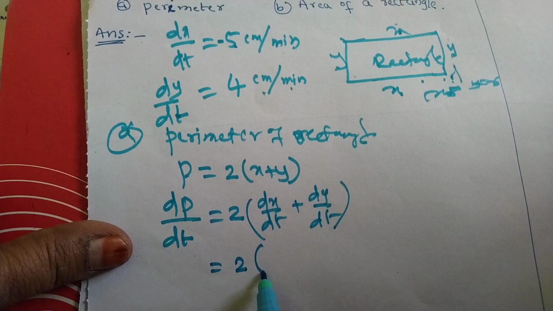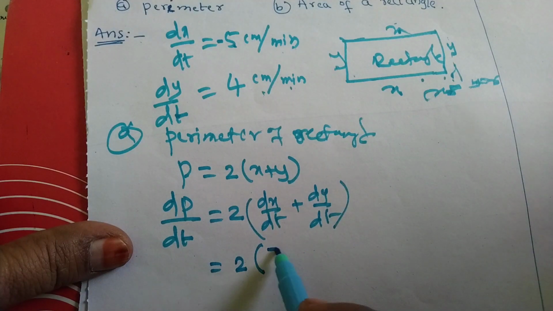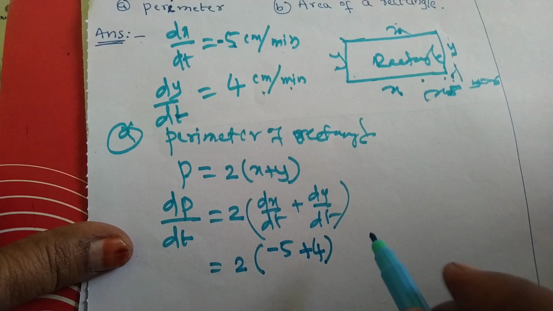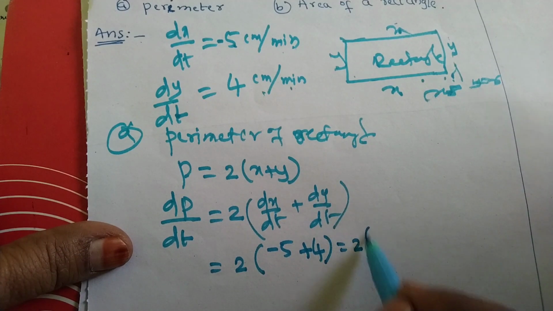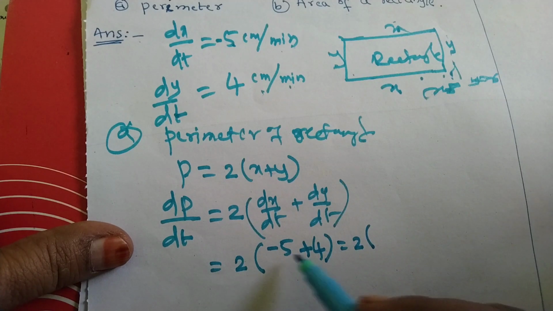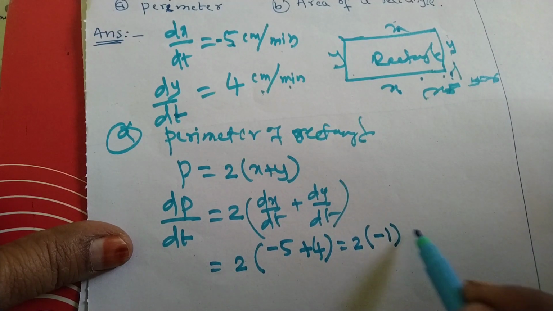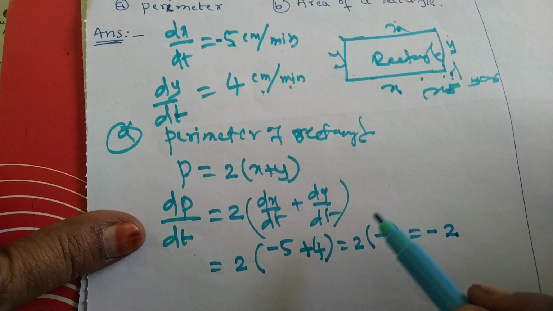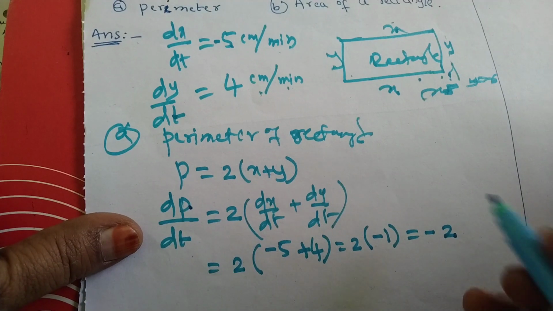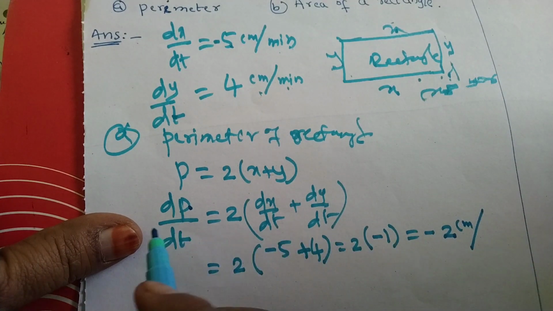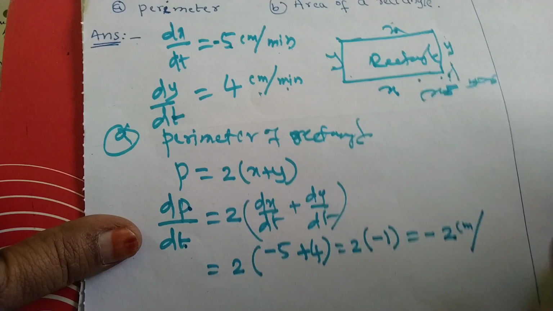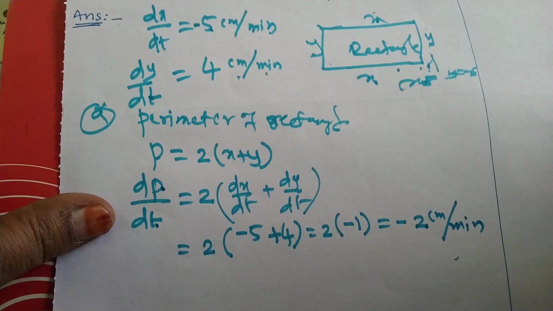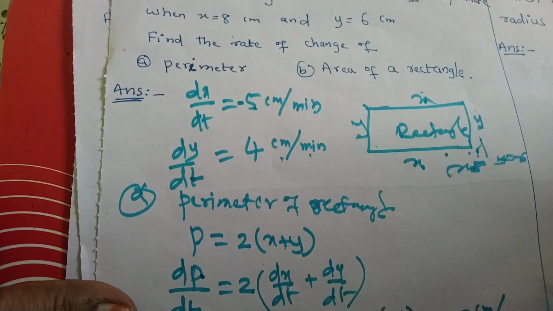So this equal to 2. Here dx by dt is given -5 plus dy by dt is given 4. So 2 into bracket, it will become -5 plus 4 is -1, it will become -2. How we have to write the unit here? P, perimeter is in centimeter and t, time is in minute, given per minute. This is the answer for the first question, perimeter.